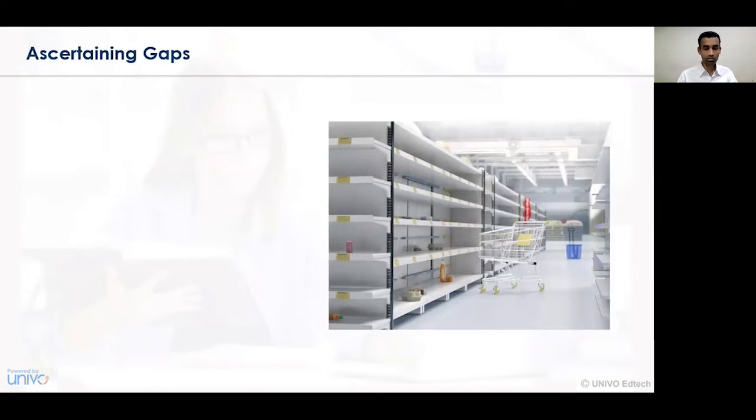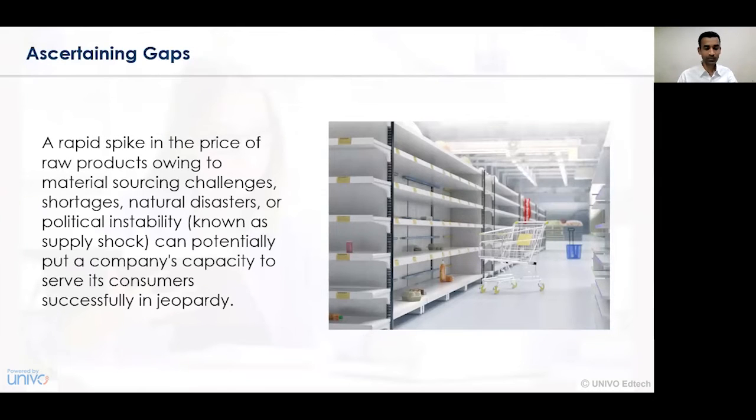Now let us understand what we mean by ascertaining the gaps. In a particular organization, every activity is undertaken on a regular basis. When an operational or manufacturing activity is being undertaken, one product is always moving through another product. That is, a sequence or series of activities is undertaken in terms of an operational cycle or an assembly line which is in existence.